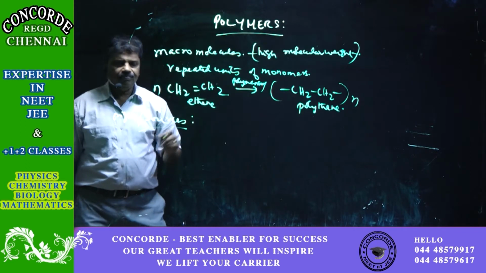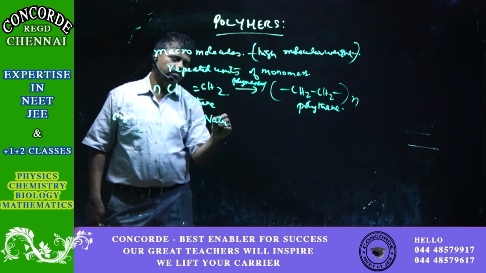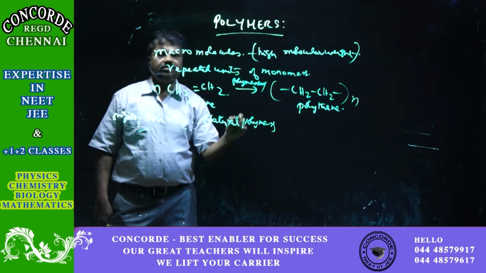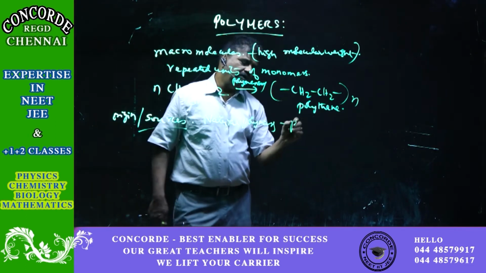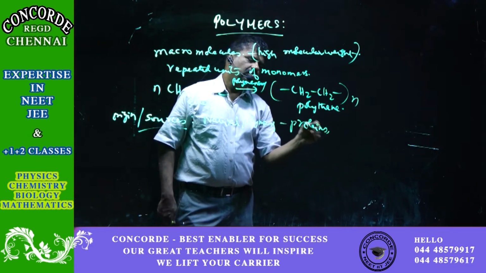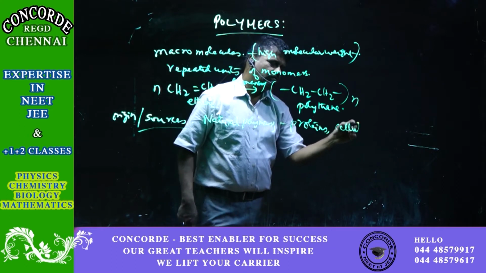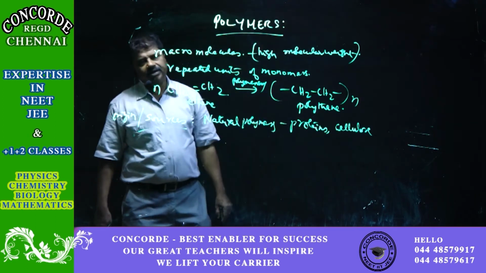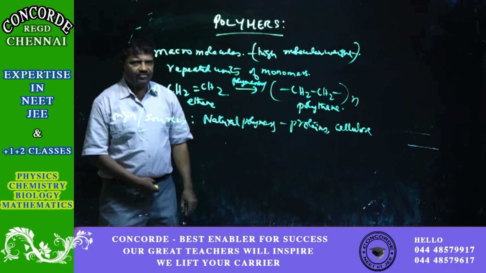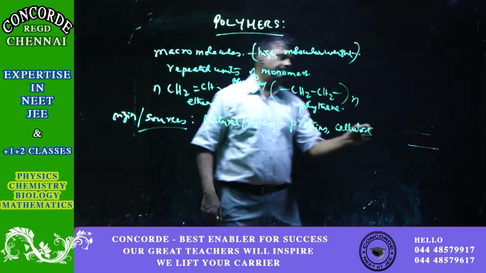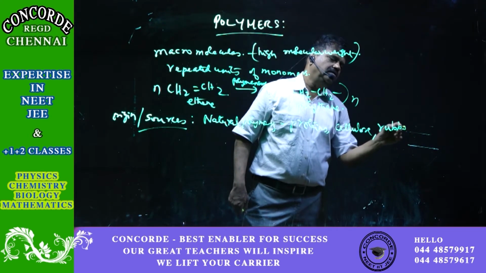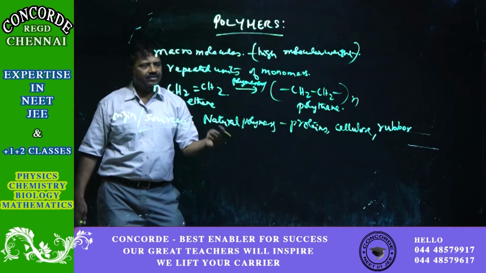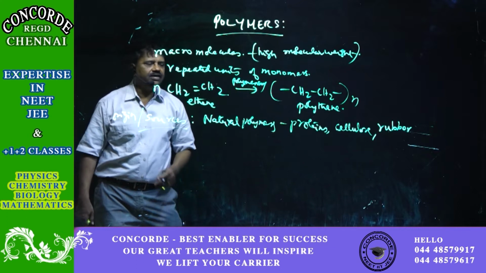There can be natural polymers, which occur in nature. For example, proteins, cellulose, and any other material available in nature. Even rubber, which is taken from rubber plants, is natural. Cellulose is also from plants. Proteins are natural polymers.